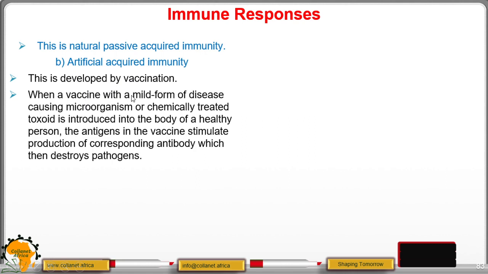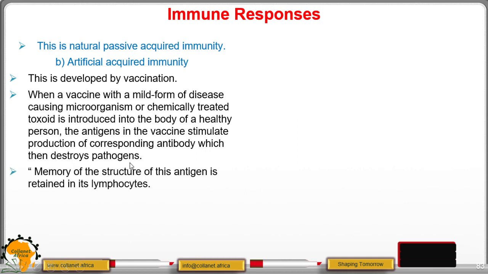When a vaccine with a mild form of disease-causing microorganism or chemically treated toxoid is introduced into the body of a healthy person, the antigens or the foreign materials in the vaccine stimulate production of corresponding antibody, which destroys the pathogens. So the memory of the structure of the antigen is retained in the lymphocyte.